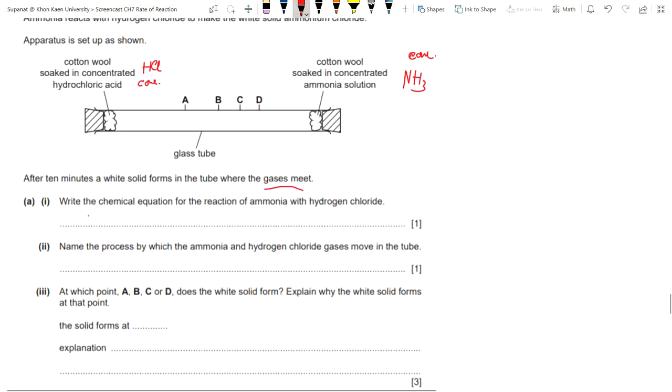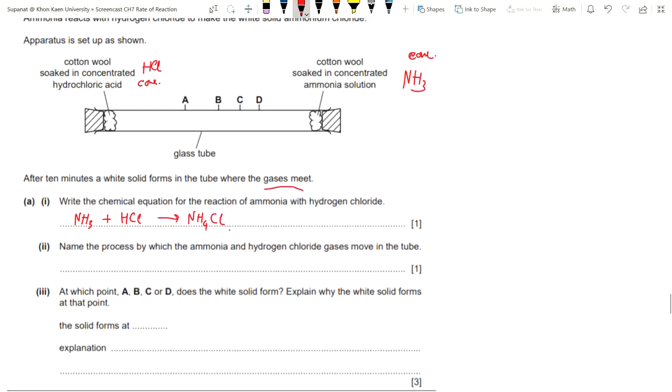The ammonia gas reacts with hydrogen chloride gas. It will give out the white precipitate, right? The white cloud of ammonium chloride. Is the chemical equation balanced? 1 atom of nitrogen, 4 atoms of hydrogen, here 3 plus 1 or 4, and 1 atom of chlorine. Here 1 atom of chloride. So that means this chemical equation is balanced.